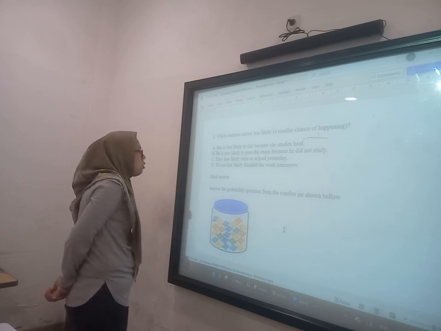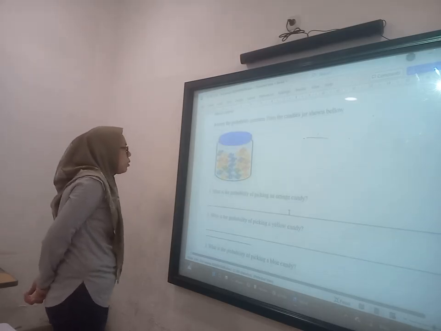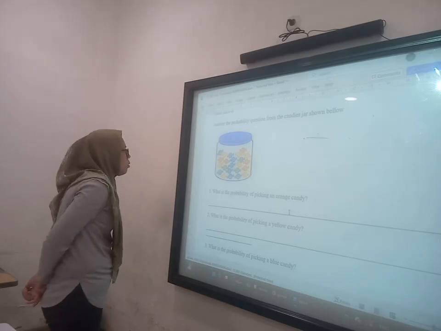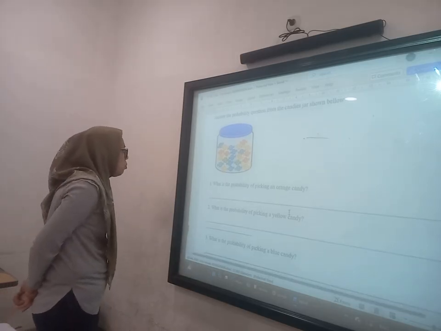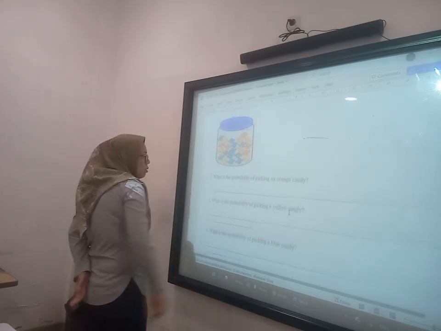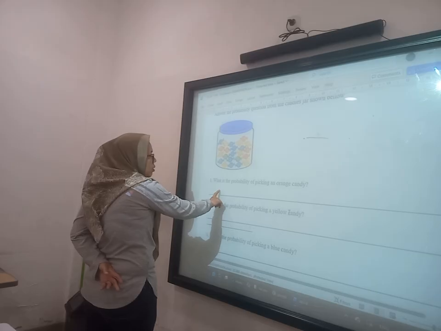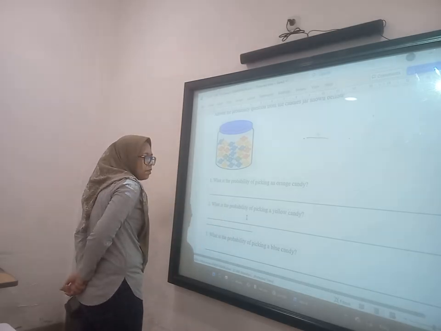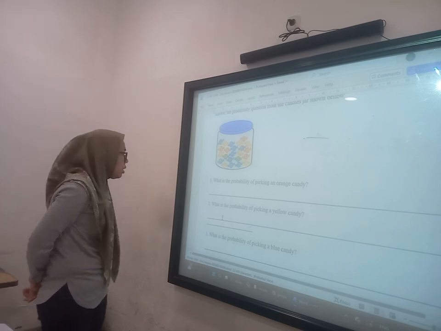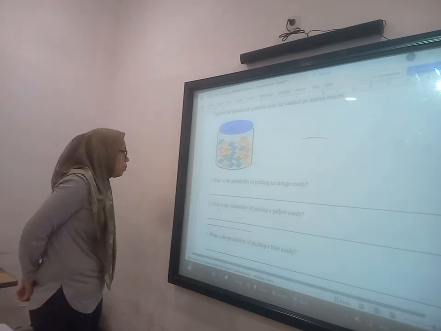Answer the probability question from the picture shown below. What is the probability of eating an orange candy? 1, 2, 3, 4, 5. So 5 from 23. What is the probability of eating a yellow candy? 1, 2, 3, 4, 5, 6, 7. So the answer is 7 out of 23. Yes, 7 from 23 candies. And this one is 5 from 23 candies.